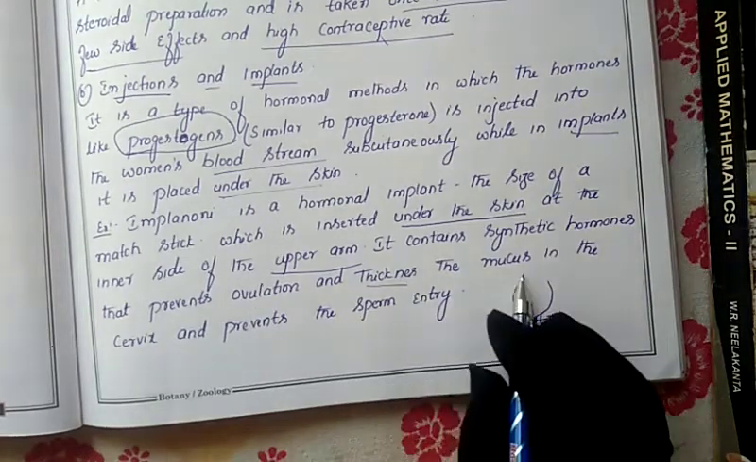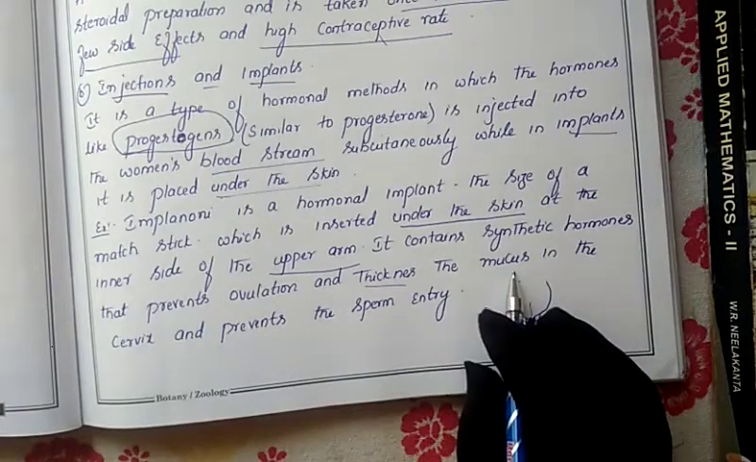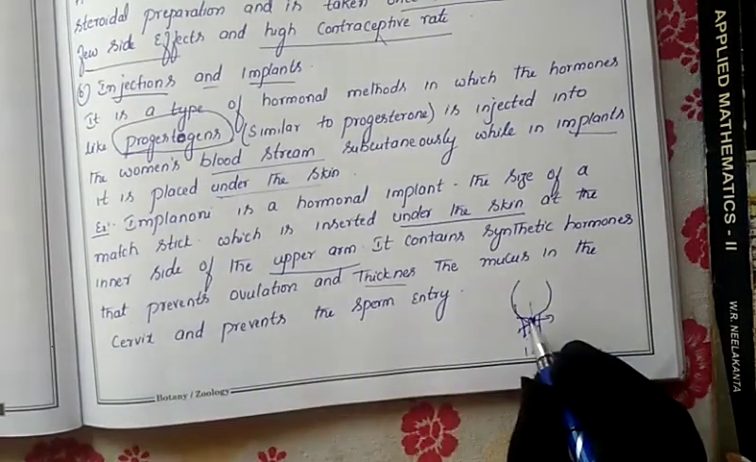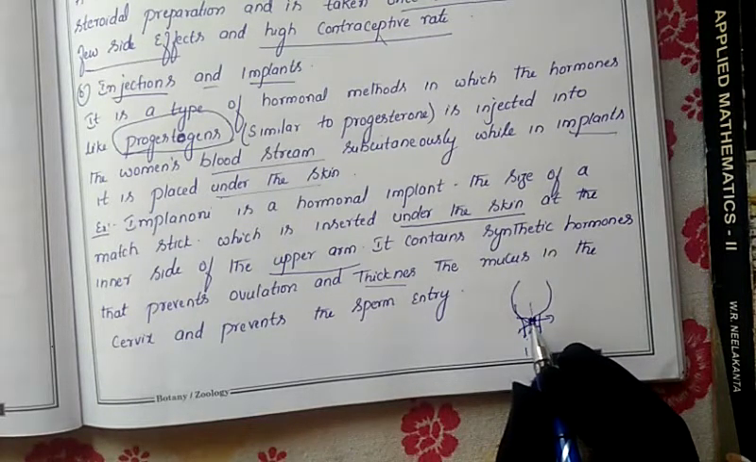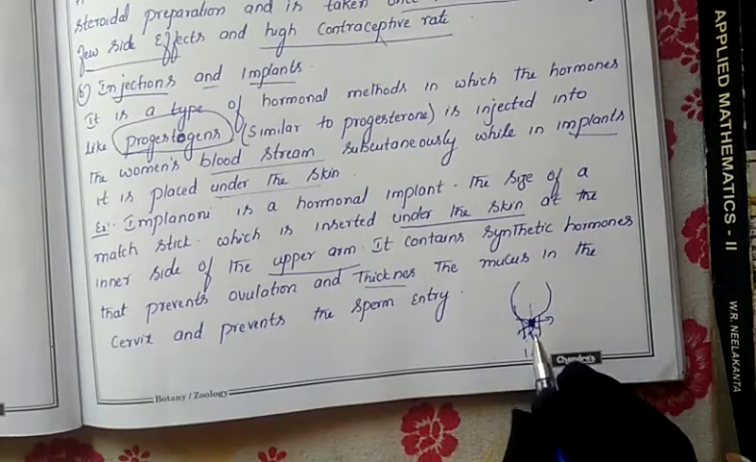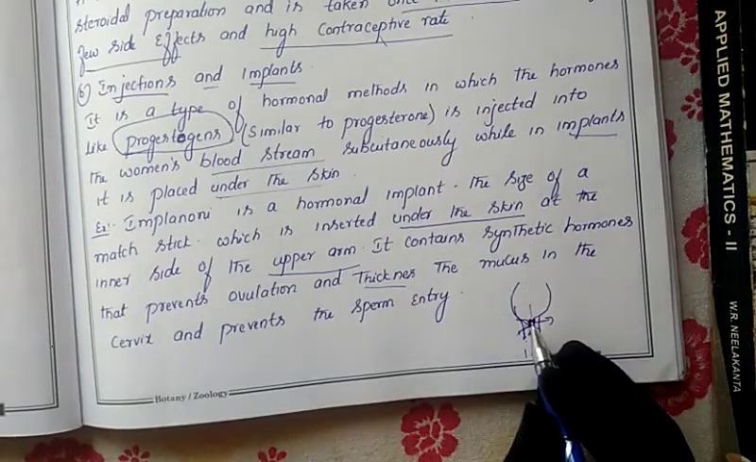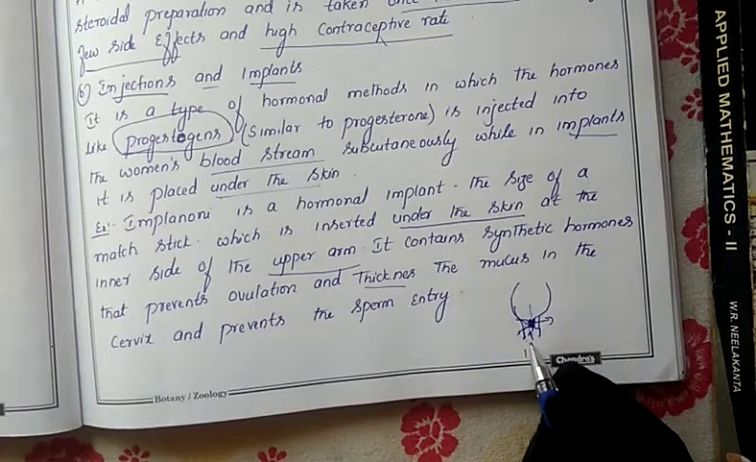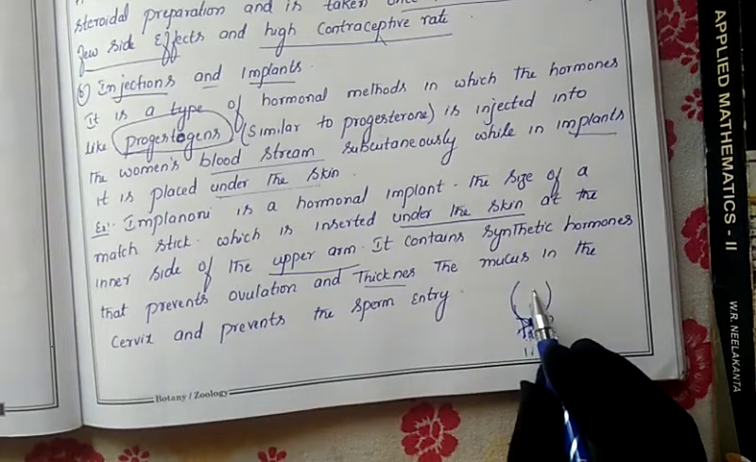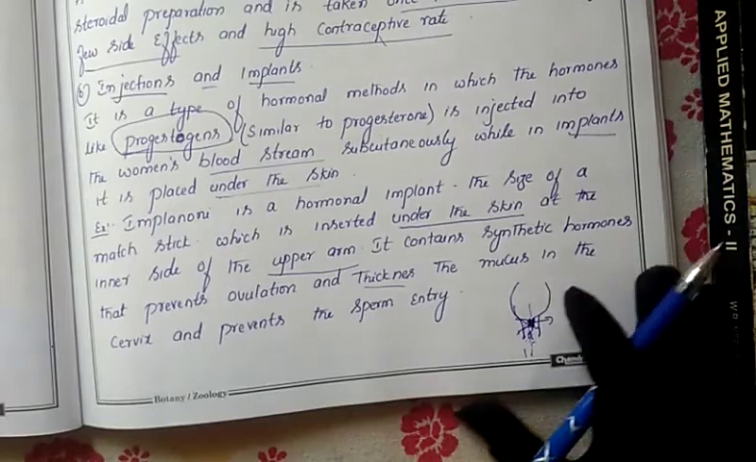And they also make the mucus thick in the cervix region. Normally the mucus is in a semi-liquid form, which helps easy penetration of the sperm, but they alter that mucus. So the mucus becomes thick, and due to that the sperm is unable to enter the uterus. Like that, they avoid pregnancy.